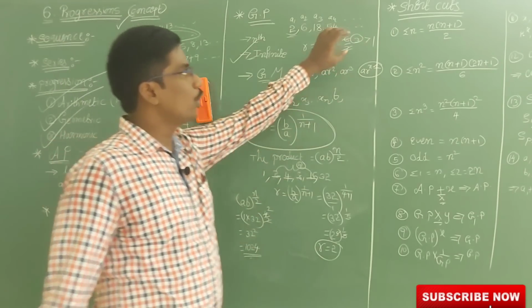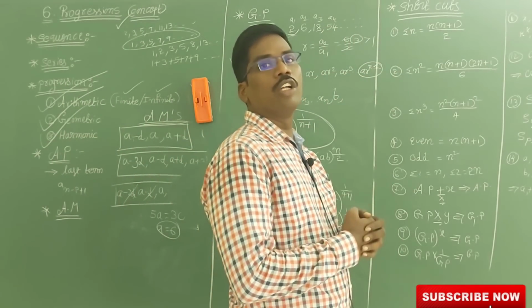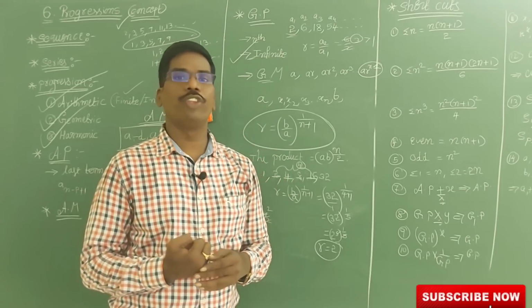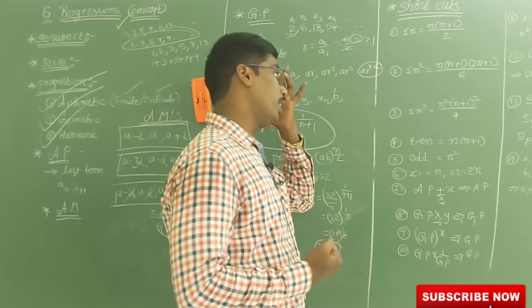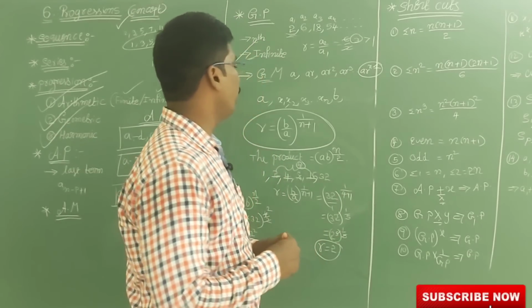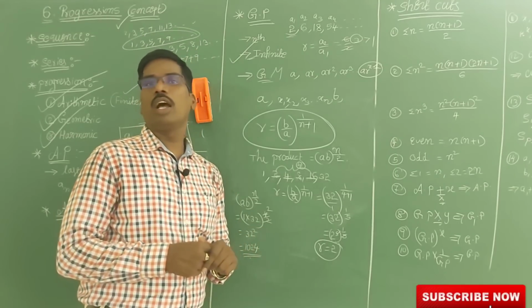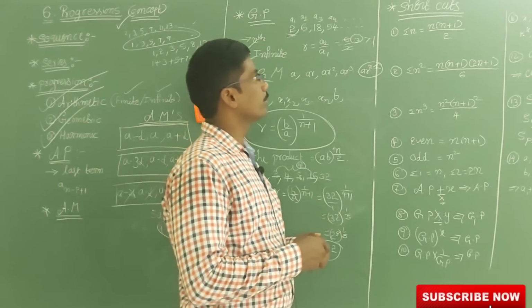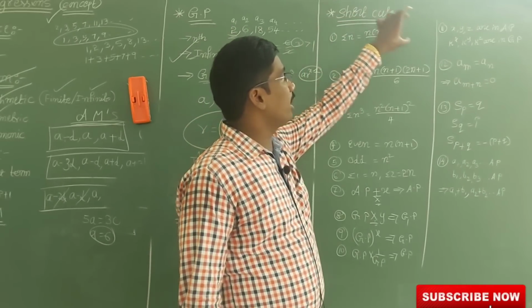So it is the last. In these shortcuts we have to know the sum of the natural numbers, sum of the squares, sum of the cubes. These are all we have to know. So definitely you have to see the answers, each and everything. Now shortcuts. Sigma n is equal to n into (n plus 1) by 2.